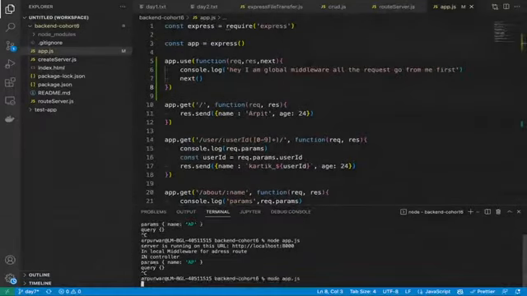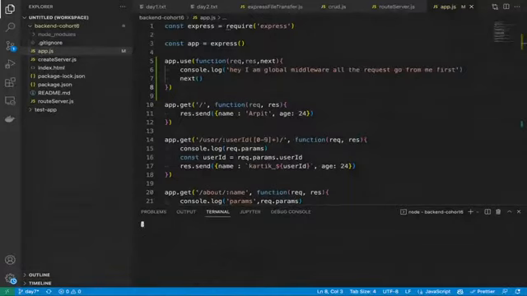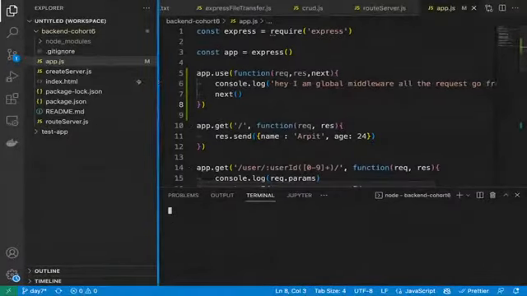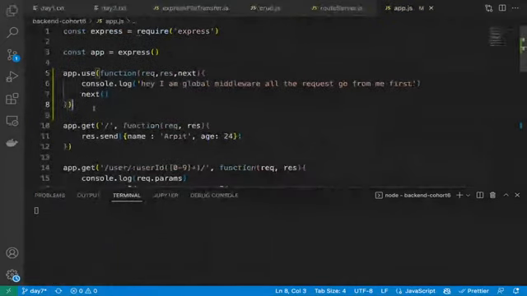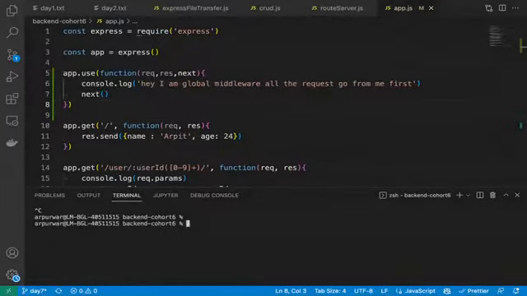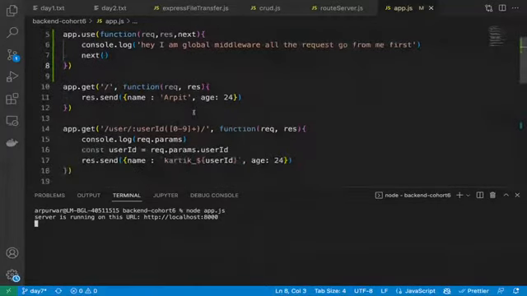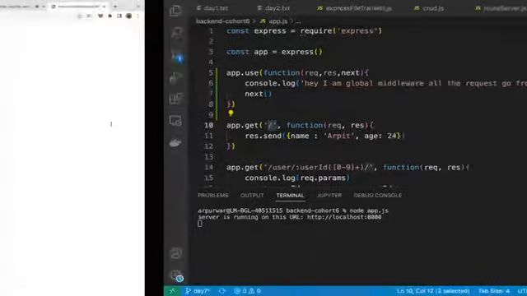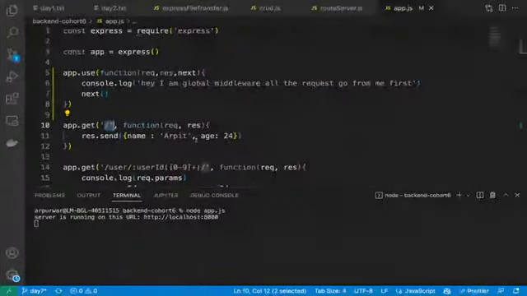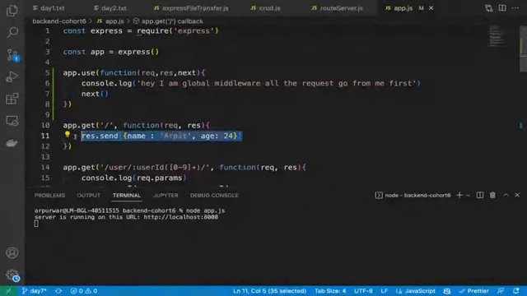Okay. Let me clear the logs. Let me increase the size also if you guys are not able to see it. Now let me run the application. Node app.js. Server is running. Now we will check for /1. This route, simple, without anything. Slash. Now our response is coming. Name Arpit AS24. That's what we are returning. But console.log didn't come.